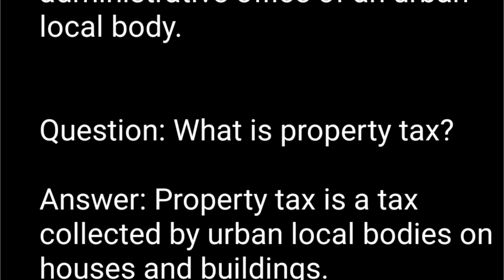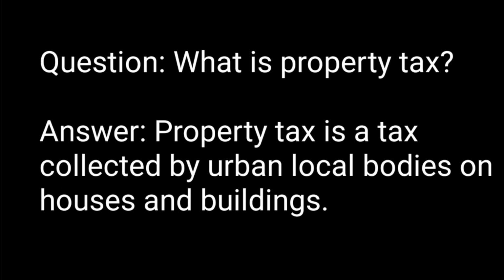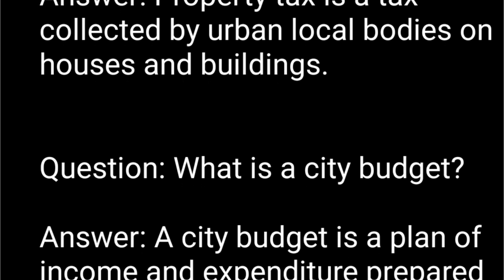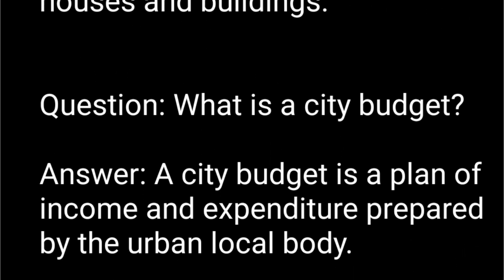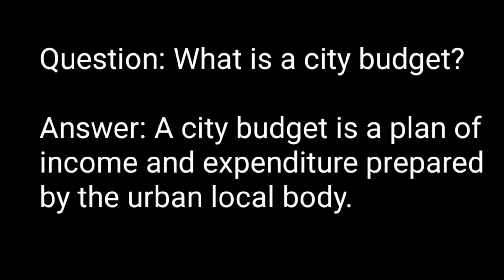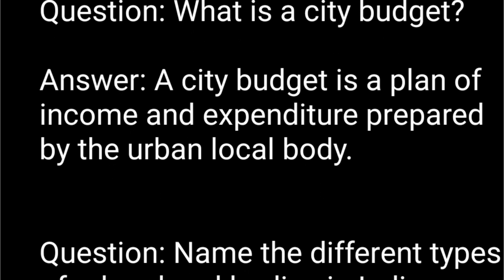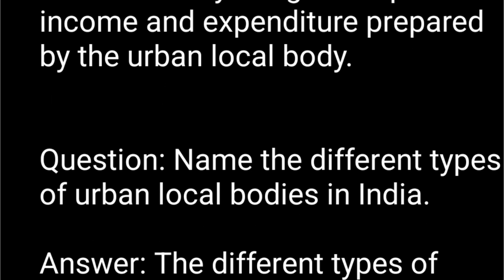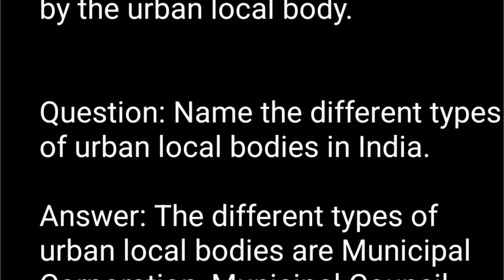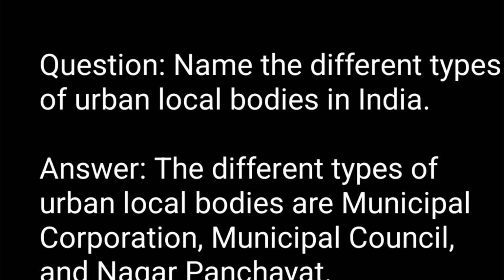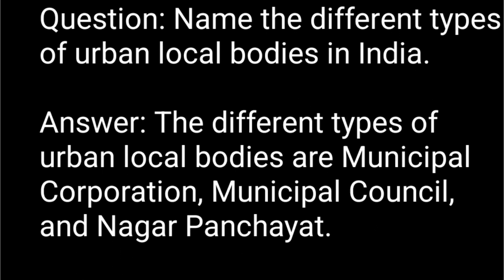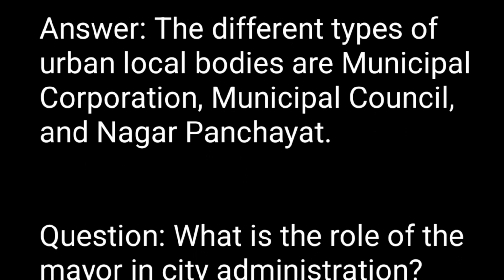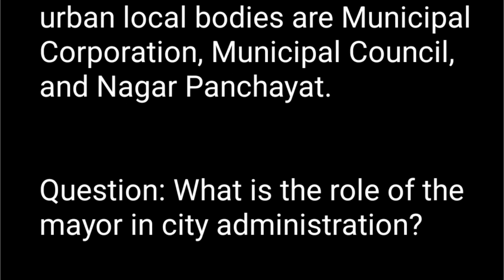Question. What is property tax? Answer. Property tax is a tax collected by urban local bodies on houses and buildings. Question. What is a city budget? Answer. A city budget is a plan of income and expenditure prepared by the urban local body. Question. Name the different types of urban local bodies in India. Answer. The different types of urban local bodies are Municipal Corporation, Municipal Council, and Nagar Panchayat.